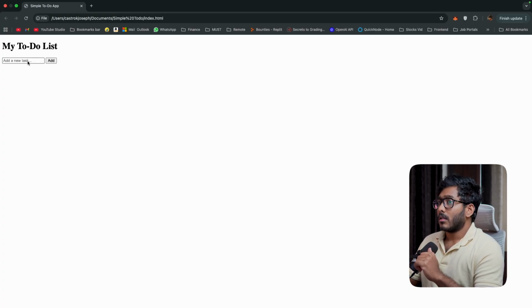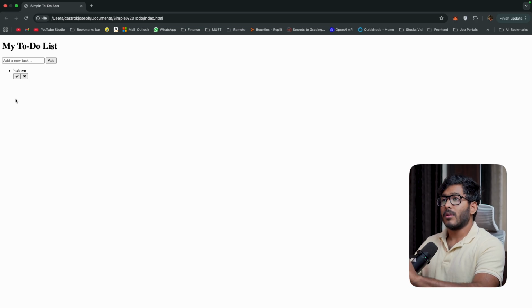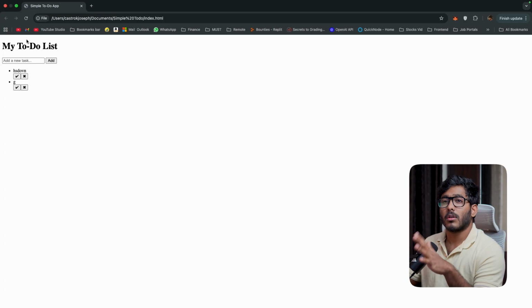Now, the website is still going to work. You type something, you click on add, and it's working, but it's not looking good. So CSS helps to design the website and make it look cleaner and more appealing. We removed the CSS and it is not looking good.